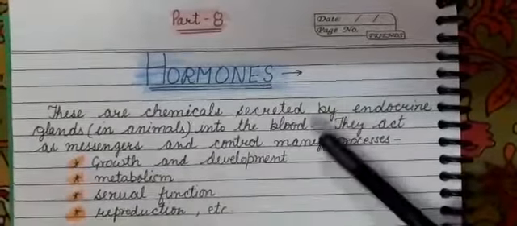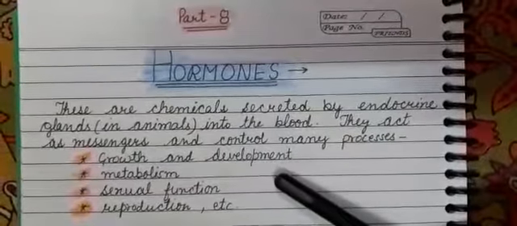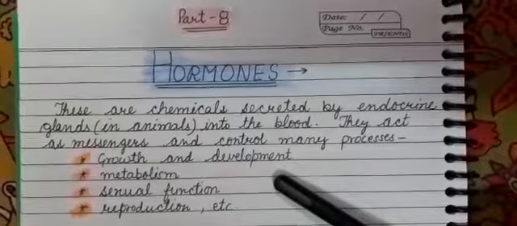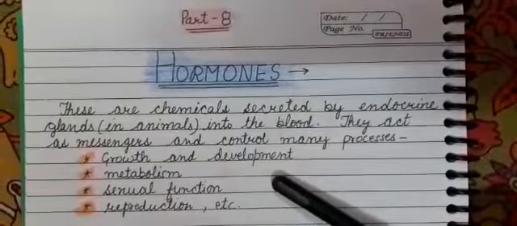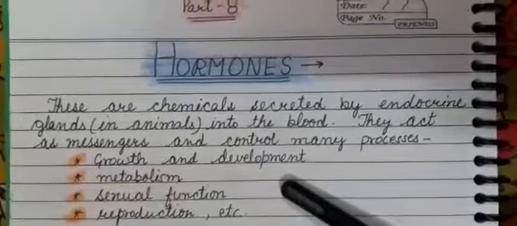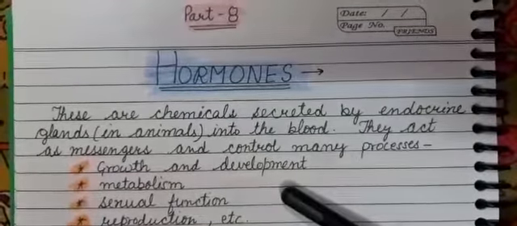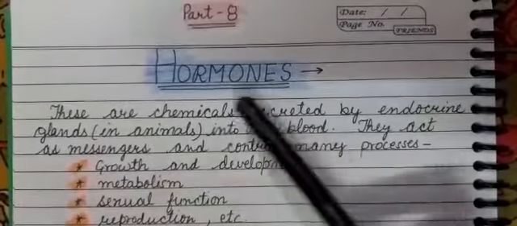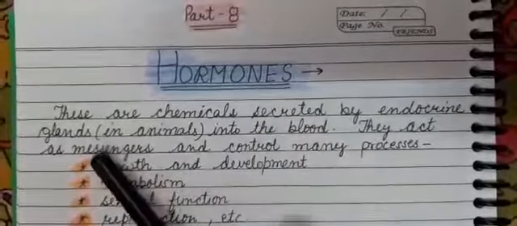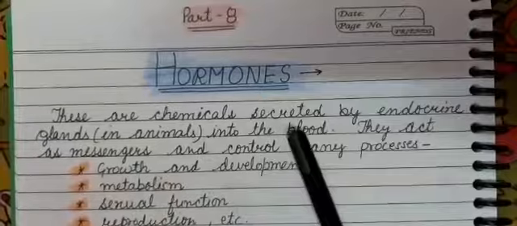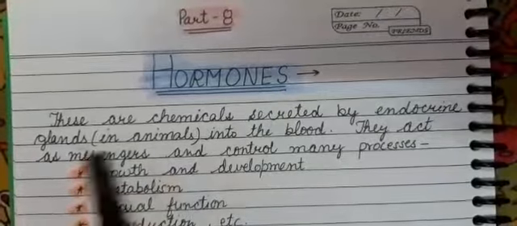Hello students. In our last class we studied about control and coordination in animals. Today our topic is control and coordination in plants. But before doing that I want to tell you about hormones. Hormones are the chemicals which are secreted by endocrine glands.